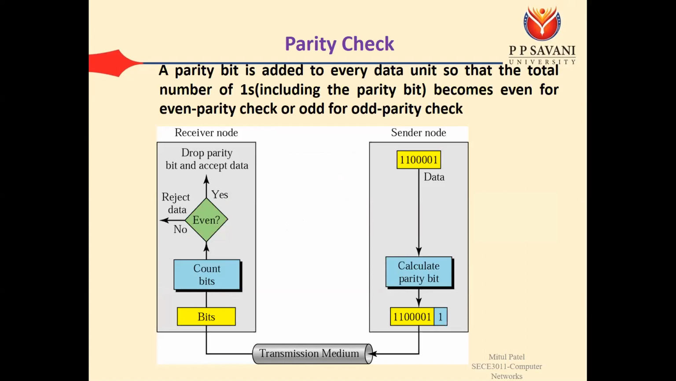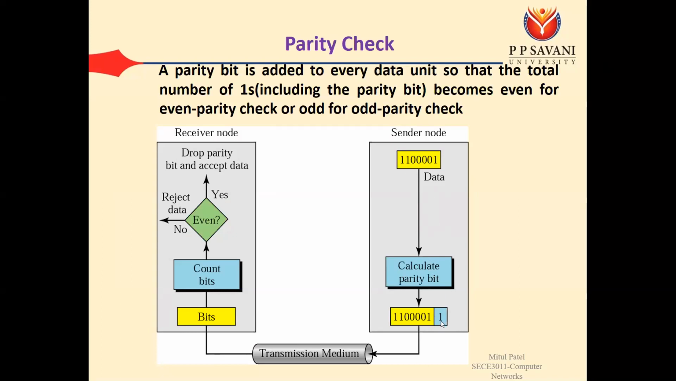At the sender's node, this is our original data, then we need to calculate the parity bit. Here we see how many ones there are; the number of ones is 3. So which parity are we following? We are following the even parity check. If we are following the even parity check, then the total number of ones should be even. So there are 3 ones.